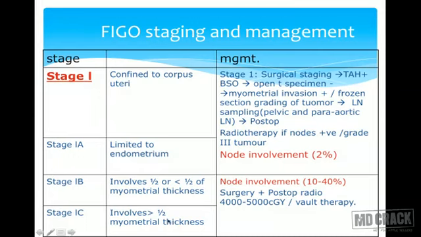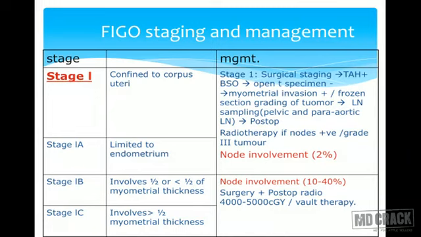There are many MCQs on staging of CA endometrium, because when we operate on the patient, the first thing we do is surgical staging. You go, you look at the uterus, the serosa is intact, then transabdominal hysterectomy with bilateral salpingo-oophorectomy is done. You cut open the specimen and you see the growth. If it is coming from only the endometrium, you are happy that the patient falls in the 1A group.